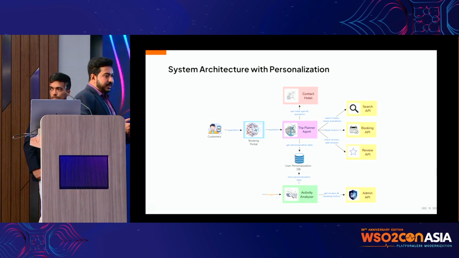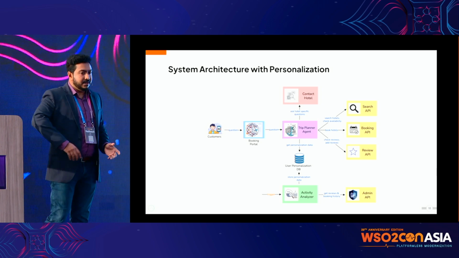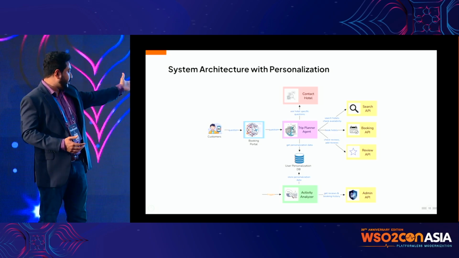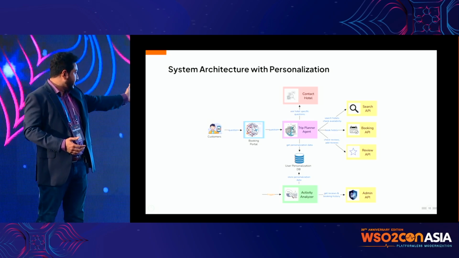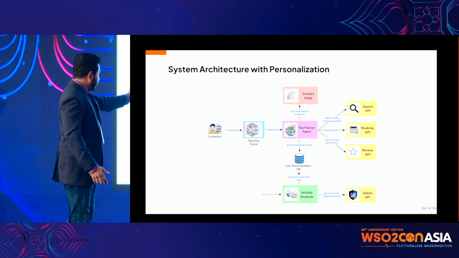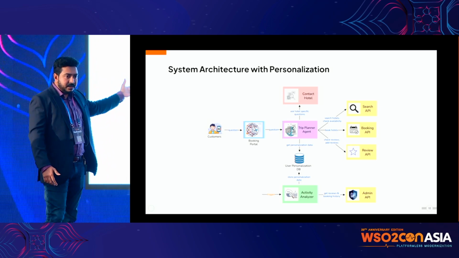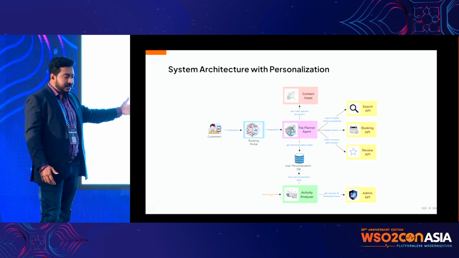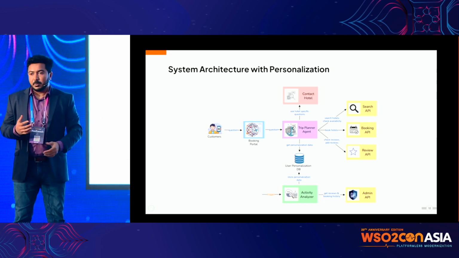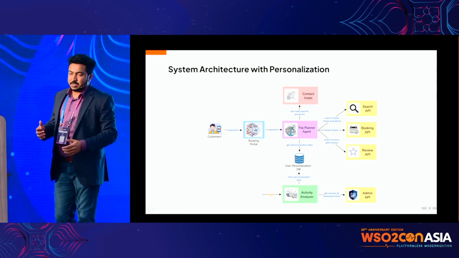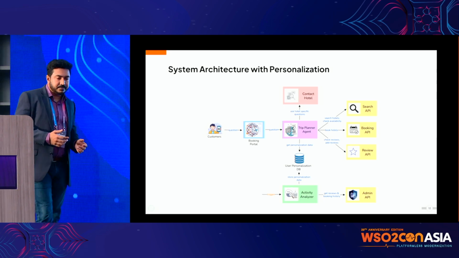Okay, now when we have the personalization, our system architecture will be extended to this, right? We have the trip plan agent, and that tries to get the personalization information from the database. And before it accesses the database, we need this activity analyzer to populate the database with all the user personalization profiles.